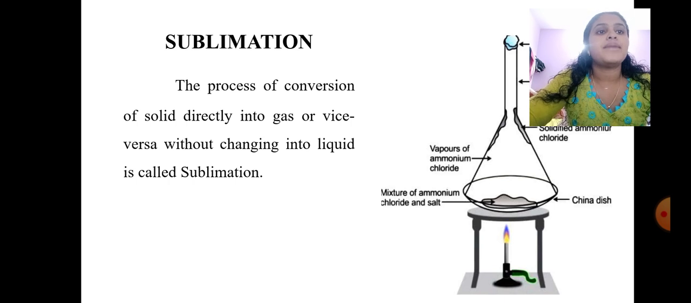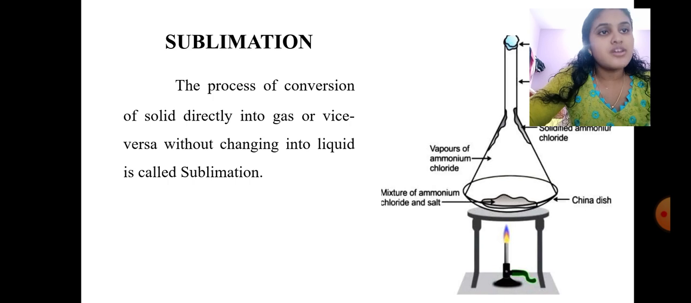So what will happen is, this mixture will be getting heated and vaporized, and this vapor will be settling at the side of the funnel, and at one stage this vapor will be converted into solid. That is, the ammonium chloride will be getting solidified at the sides of the funnel.